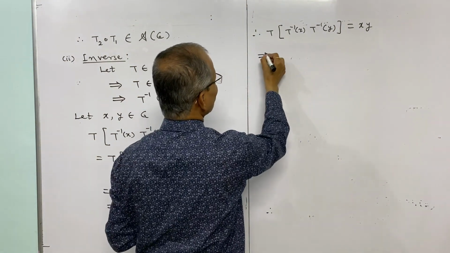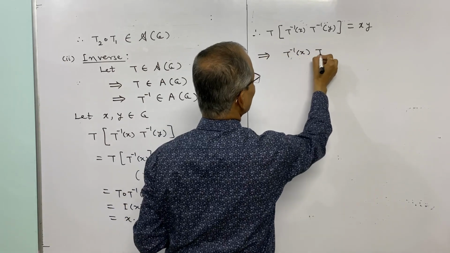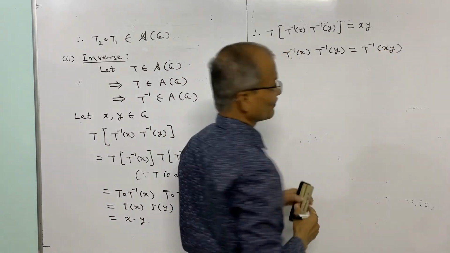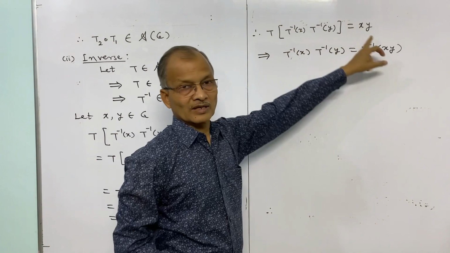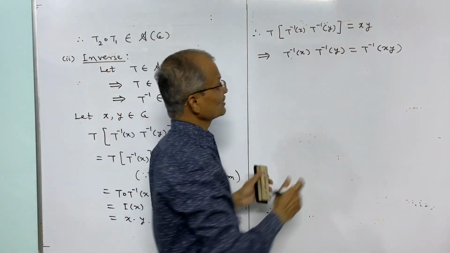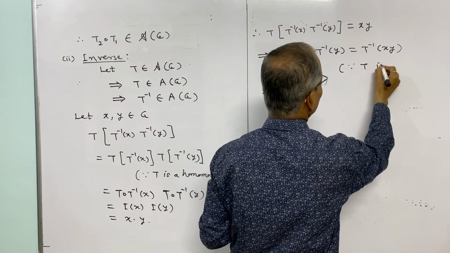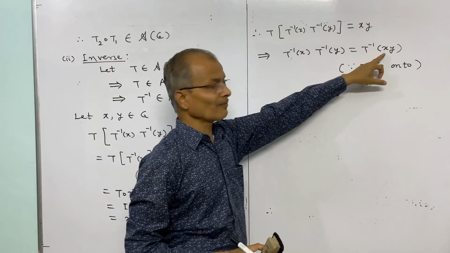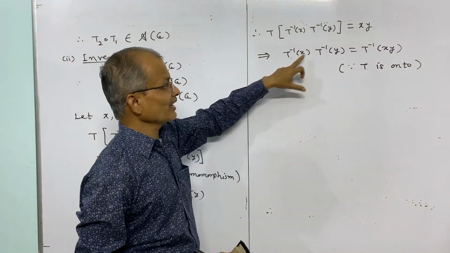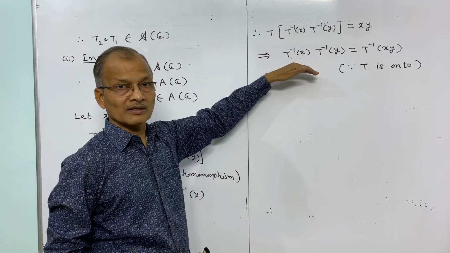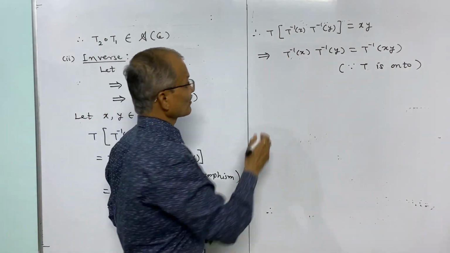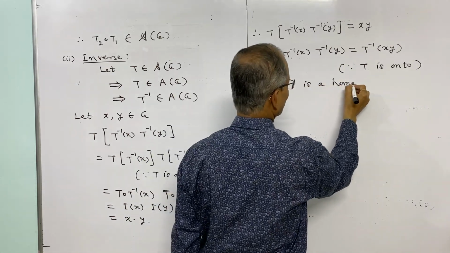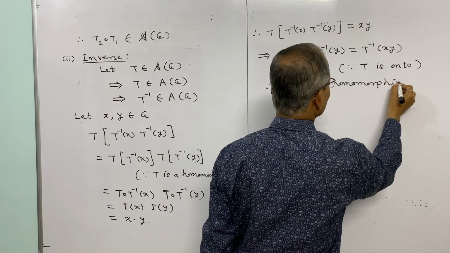So this implies T inverse of X into T inverse of Y is equal to T inverse of X into Y. Shifting this T to this side becomes inverse, and the function is onto since T is onto. And thus finally we have T inverse of XY is equal to T inverse of X into T inverse of Y. This shows that T inverse is a homomorphism.